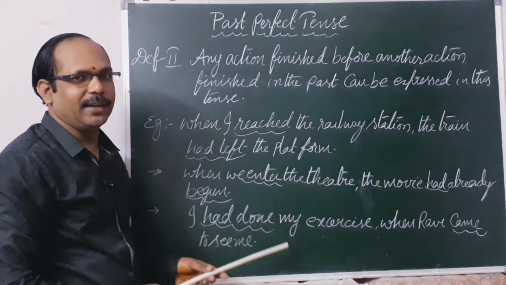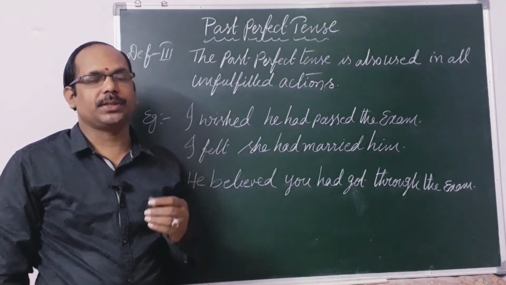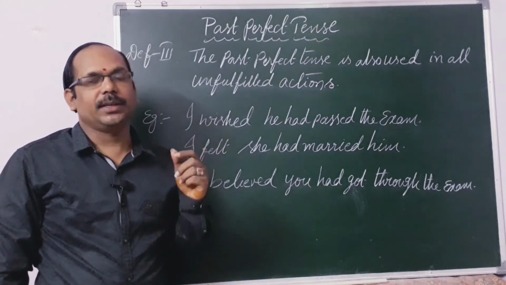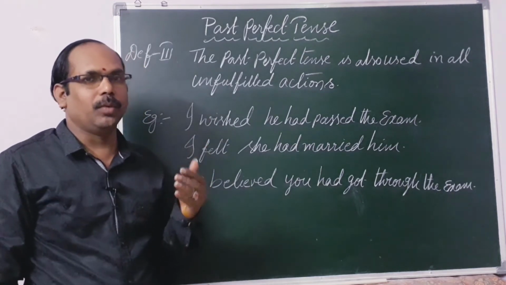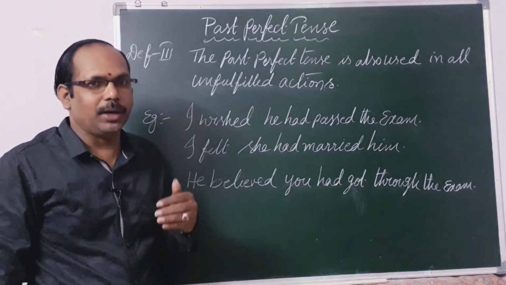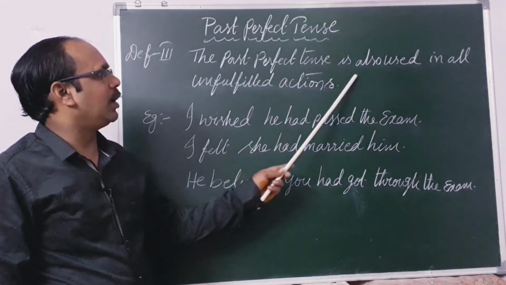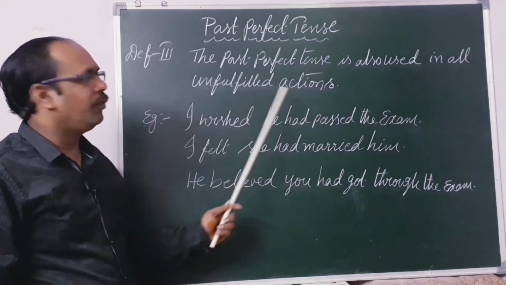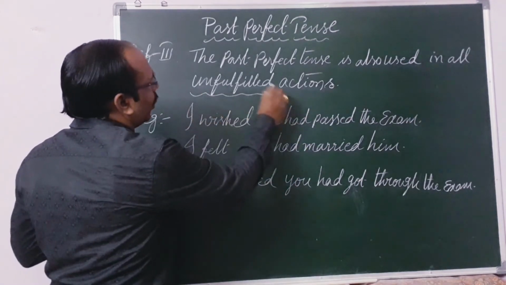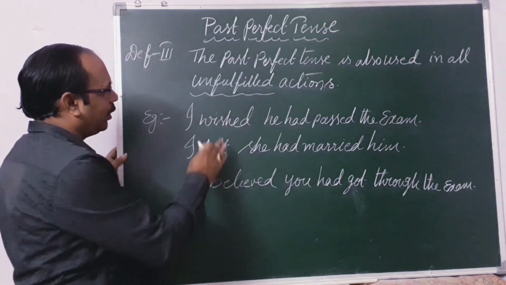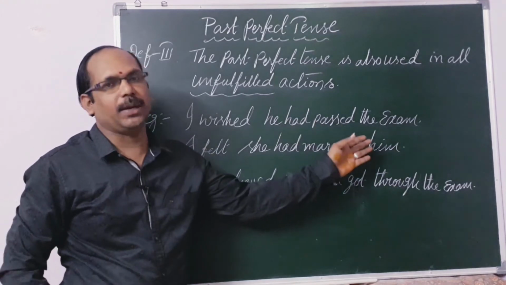Observe carefully again. The third definition: we can also express unfulfilled conditions with this tense. I think you know what an unfulfilled condition is. Now let us see. This past perfect tense is also used in unfulfilled conditions. The condition is not fulfilled. For example, I wished he had passed the examination.